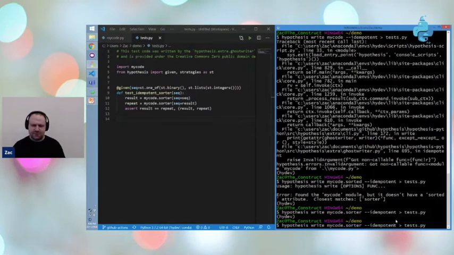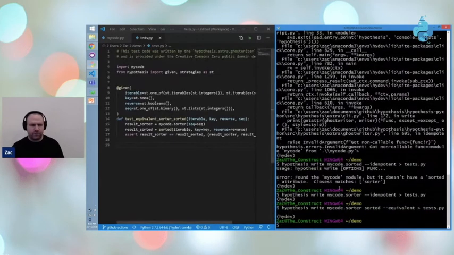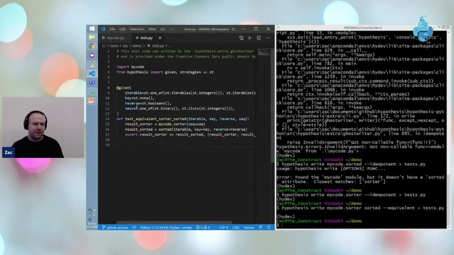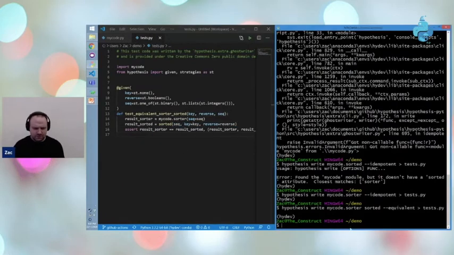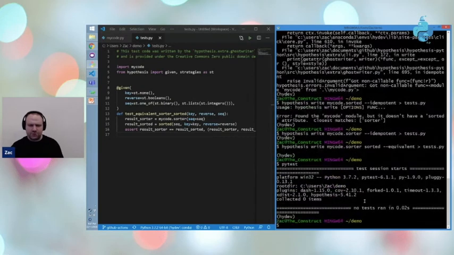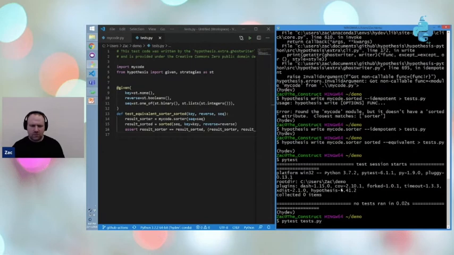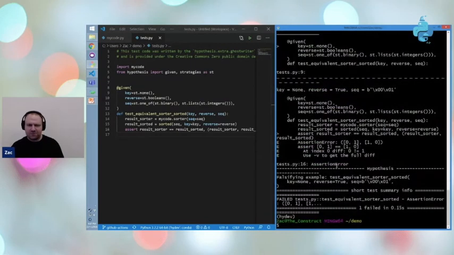Another test that we could do would be to check whether it's equivalent to the sorted built-in. And so here we go. We get an iterable for this and a separate sequence. So we're actually going to delete that iterable because we want to use the same sequence for each. And then if we run this, we discover an insertion error.